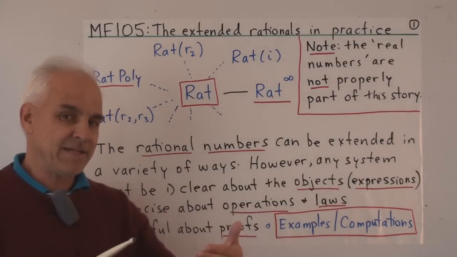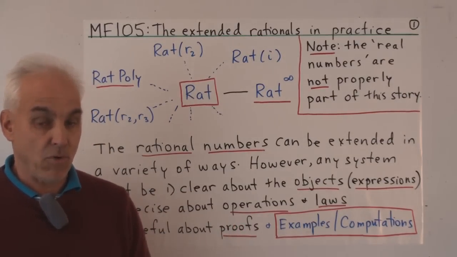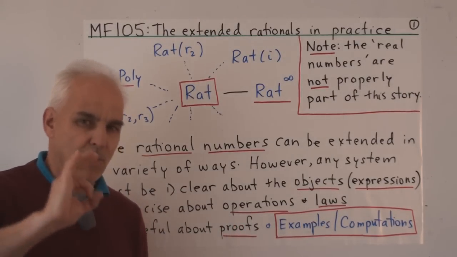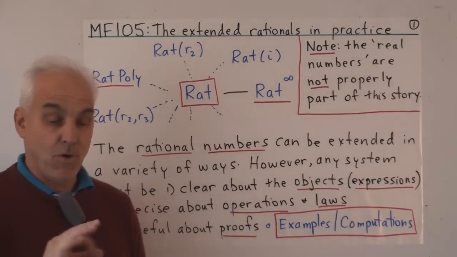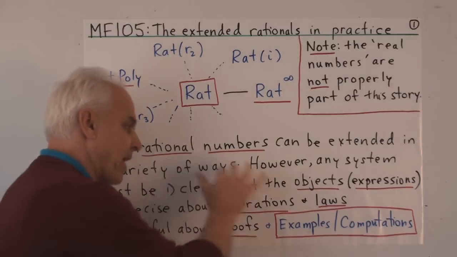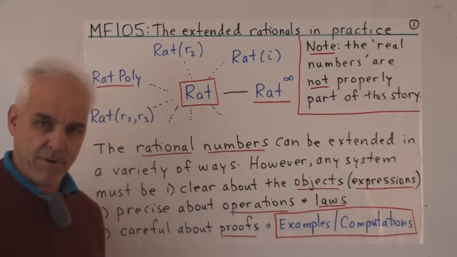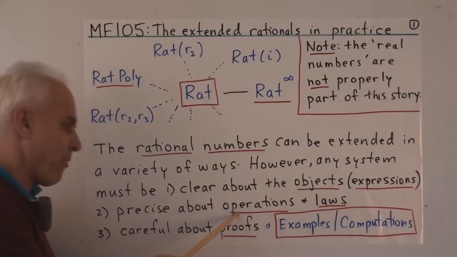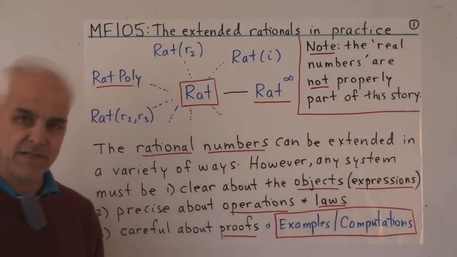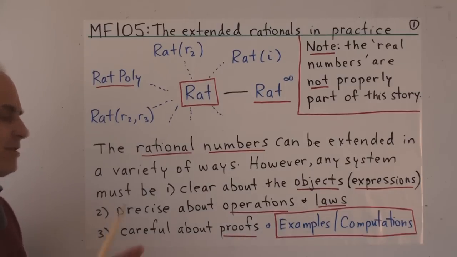When we're defining an extension of a number system or a new number system, we have to make sure that we're very, very clear about what the objects are. Or the way I like to think about it, the expressions that we write down on the paper. We've got to be precise about the operations and the laws they satisfy. There can be no possible ambiguity.